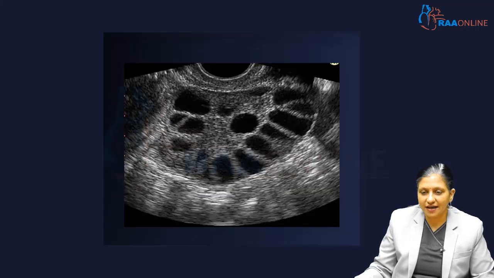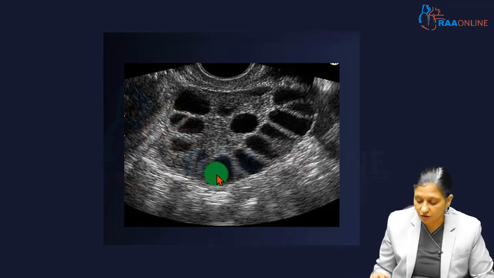Here we see a transvaginal ultrasound. This is the ovary, this is the cortex of the ovary, and the central part is the medulla of the ovary. Here these are the Graafian follicles which have been stimulated, and so this is around a day 6 or day 7 scan when the follicles are growing and multiple follicles are seen.